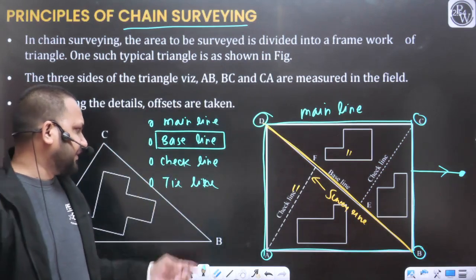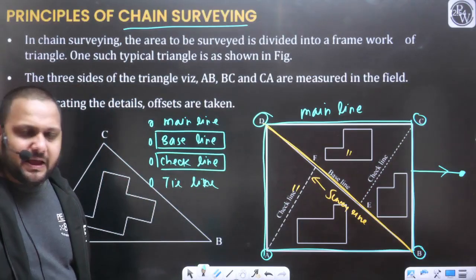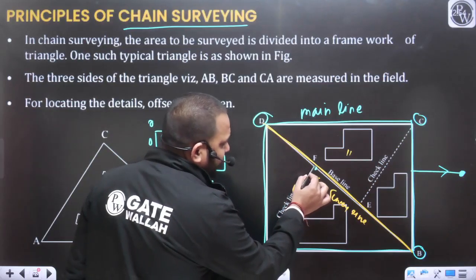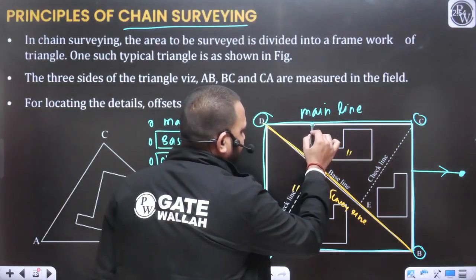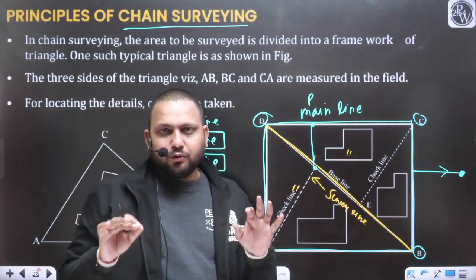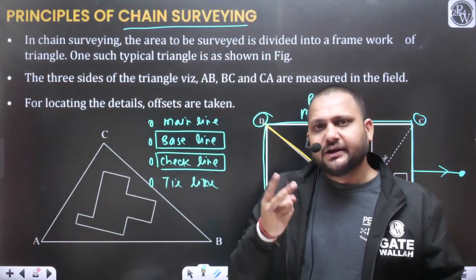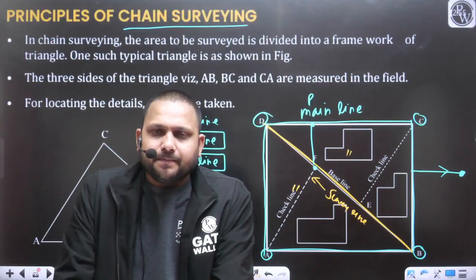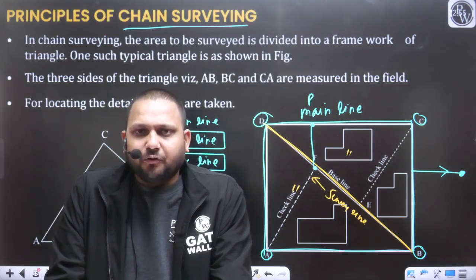Okay. Now the next discussion is related to the check line. To check the accuracy of the survey, we can use any line. For example, I have located this point with the help of the point A. Now I want to check the accuracy of the survey from the point P. As per the second principle of surveying, if you want to locate the point, take at least two independent measurements, or at least two reference points. But if I want to check the accuracy, I can take the reference of 3 points, 4 points, 5 points.